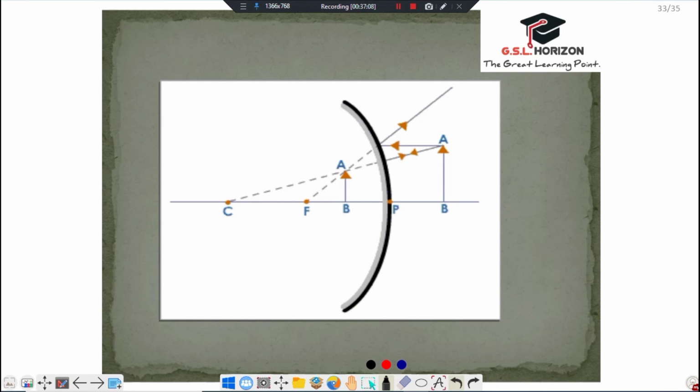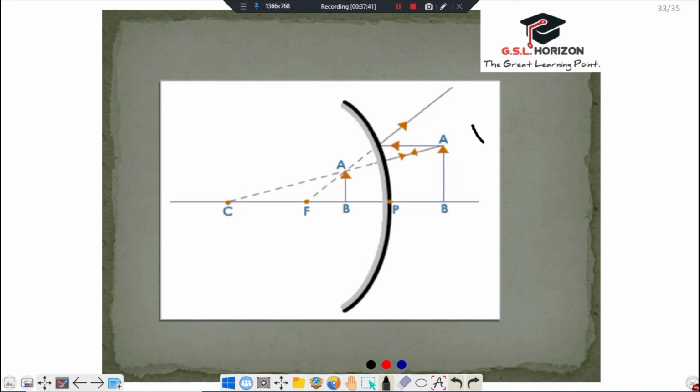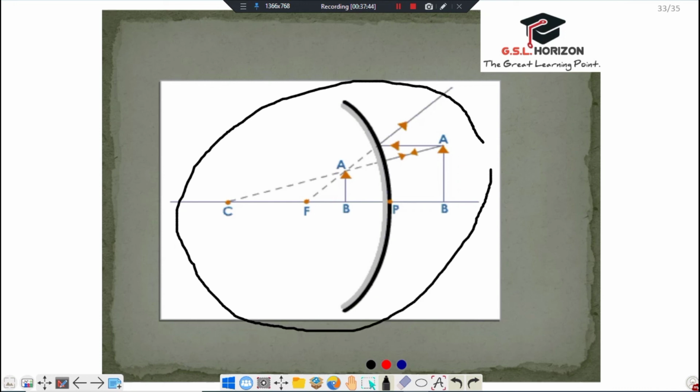In this condition, the image is always formed behind the mirror. As we can see, we always draw our images like this, and in this condition also our tricks are verified. You also use it.